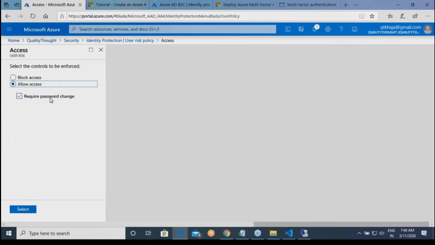Allow access: whenever there is a risk and you want to allow the access to your users, you are telling it to ensure that his password is changed. This is the default. Or if you don't want to do this, you can select block user. You can block the user, go to the user again, identify what is the problem that has happened with that account, and then you manually enable. Or the easier thing, if you don't want to stop businesses, just ask him to change the password.